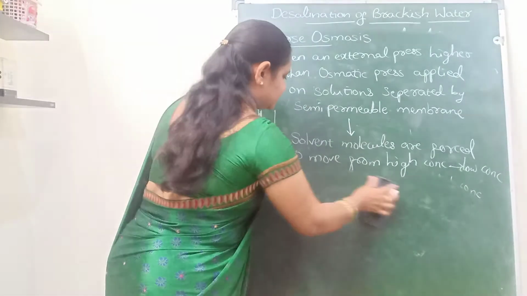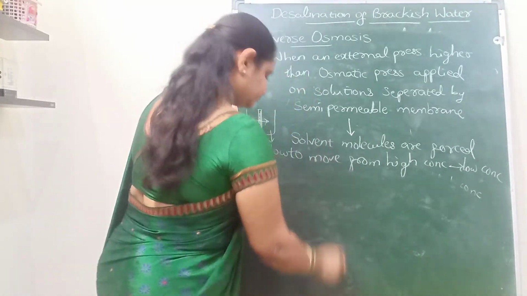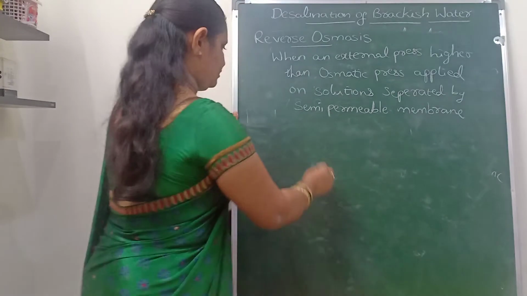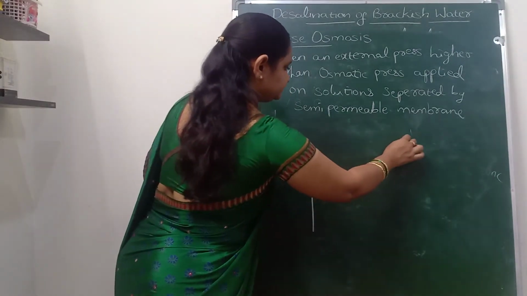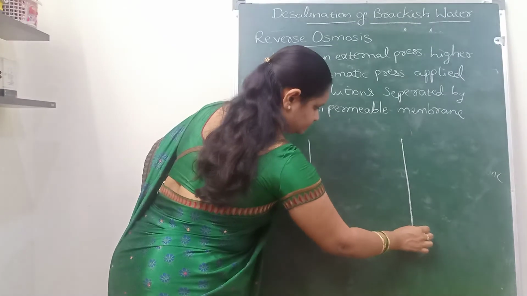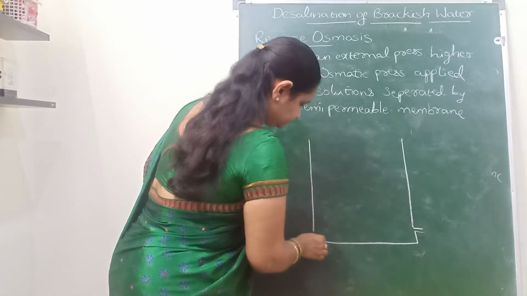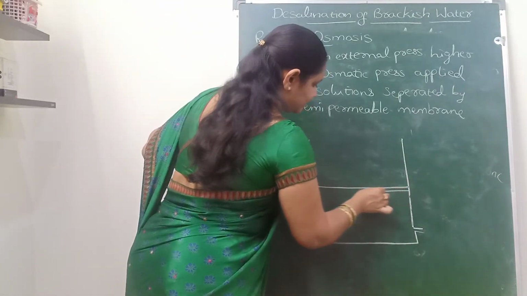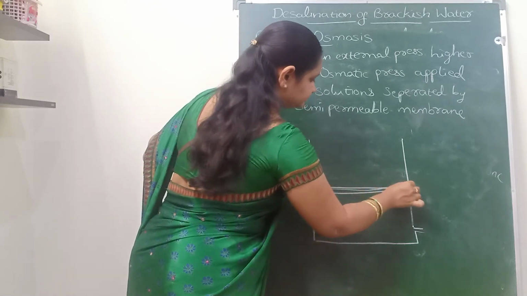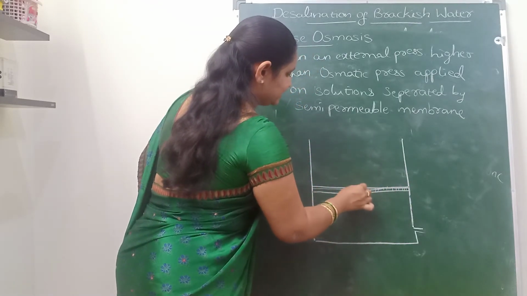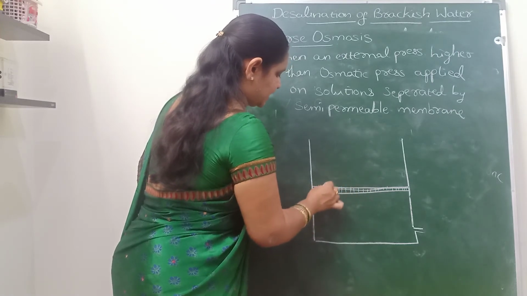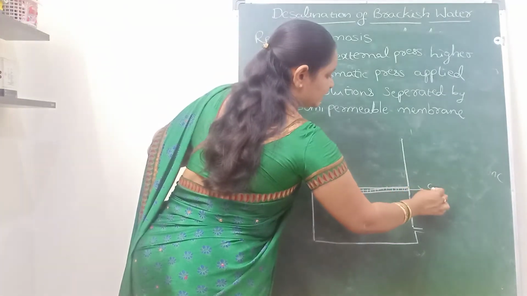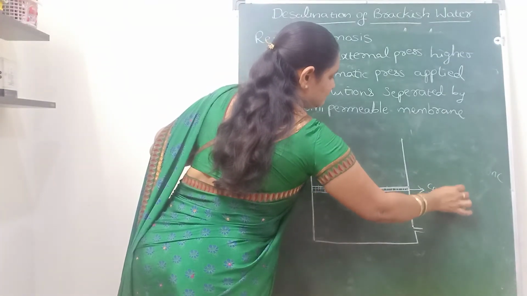Coming to the method for reverse osmosis, the chamber used for the reverse osmosis process will be like this. It will have a container in which sea water will be separated from the pure water. This container or chamber will be divided into two compartments with the help of a semi-permeable membrane. This is the semi-permeable membrane.